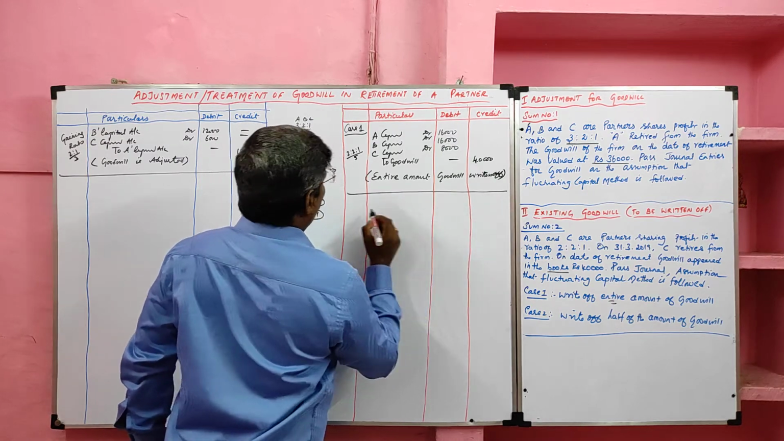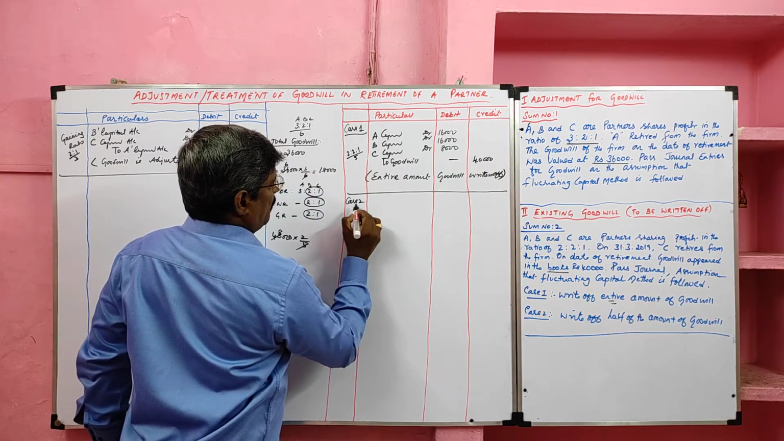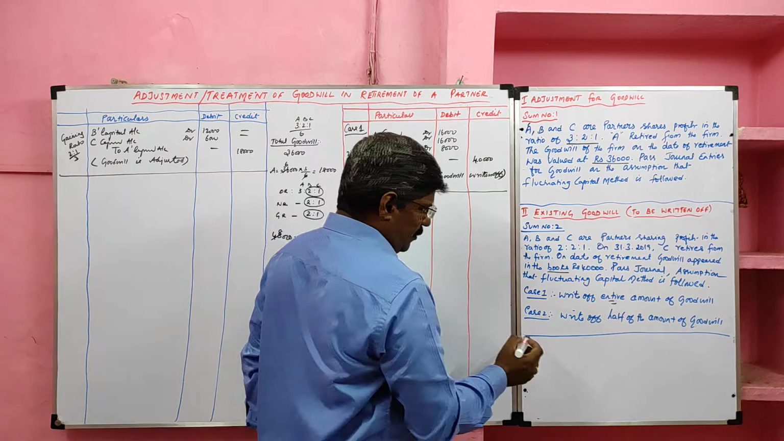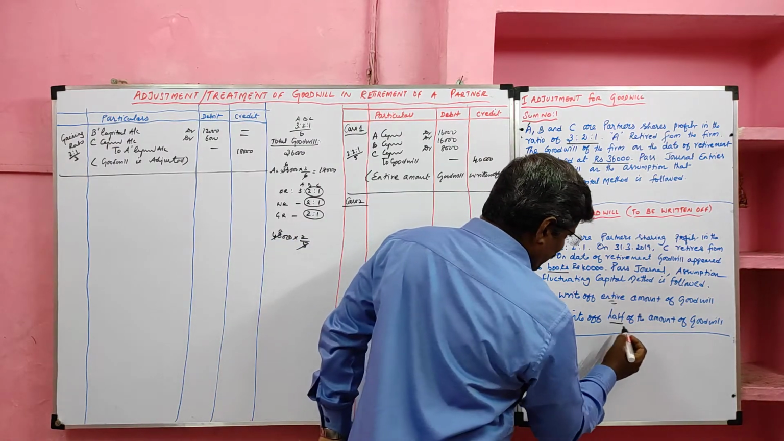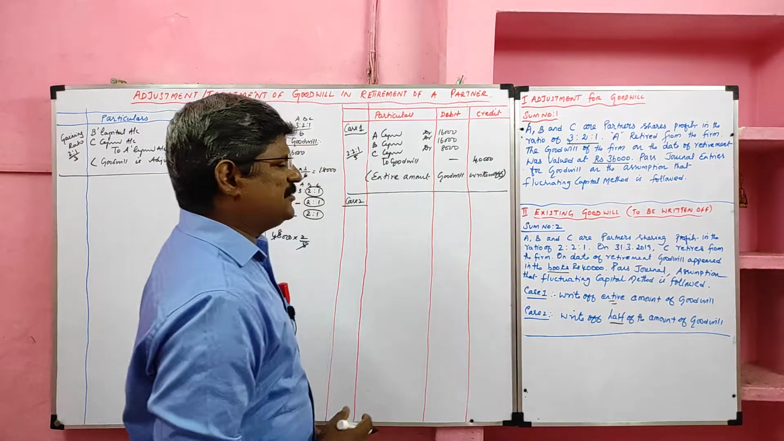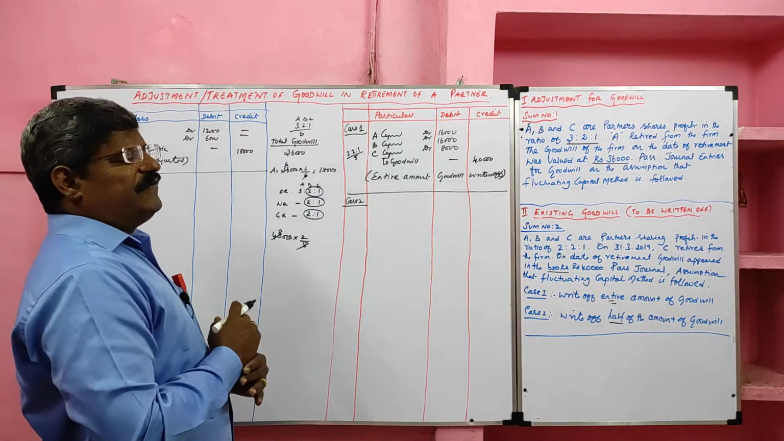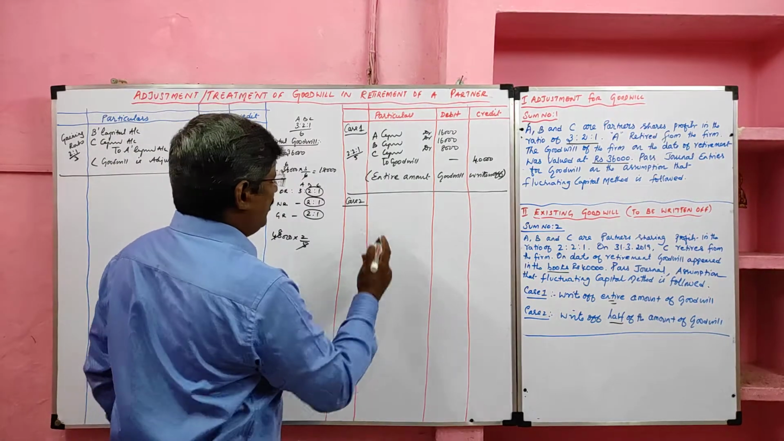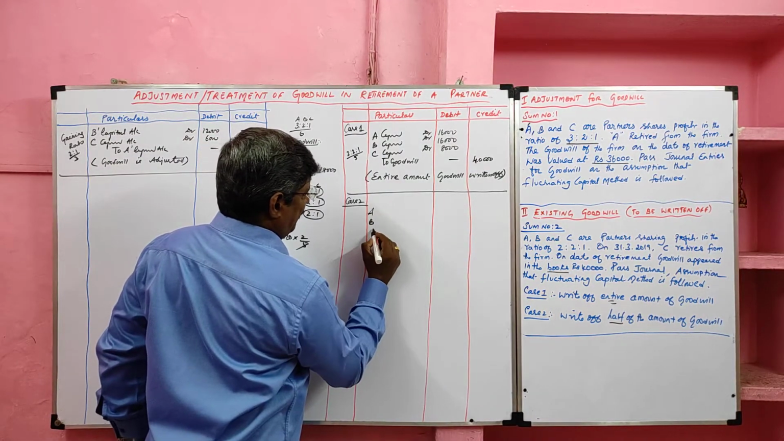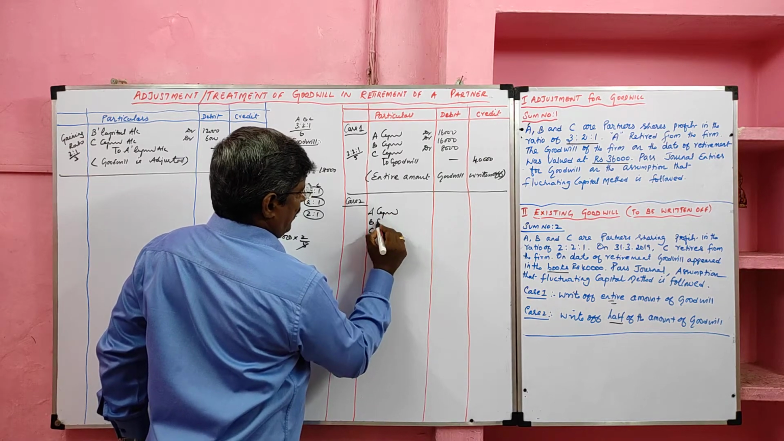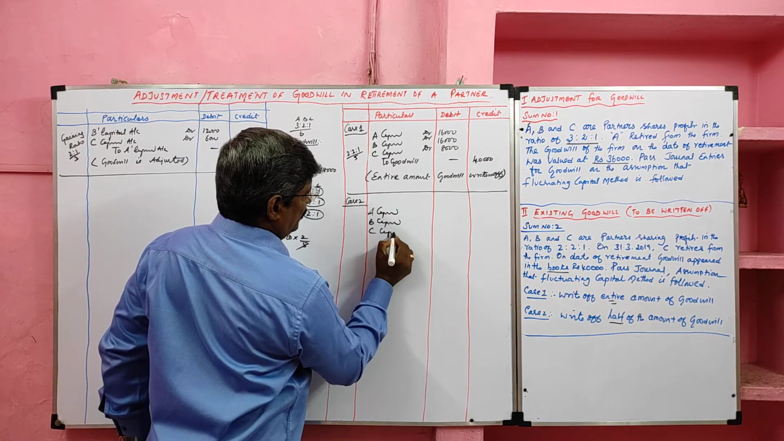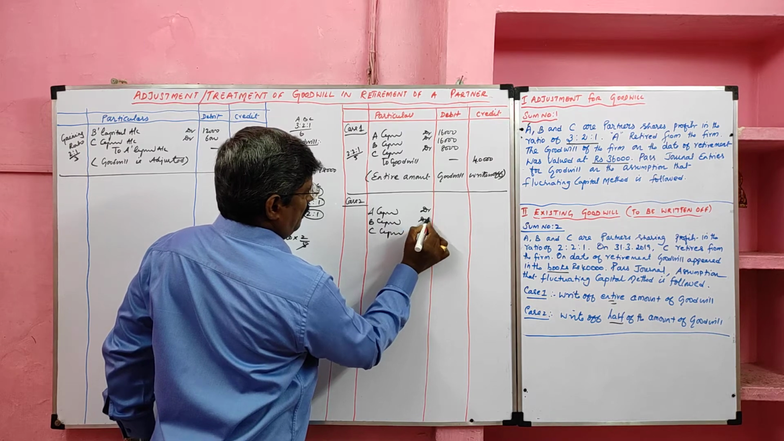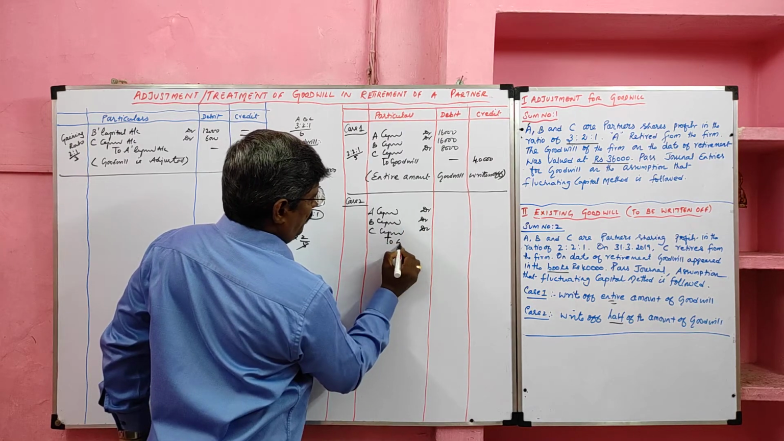Case 2, the same problem. Case 2, write off of the amount of goodwill. They are asking us to remove the 50% of the goodwill. So the same entry we are going to record: A capital account debtor, B capital account debtor, C capital account debtor to goodwill.